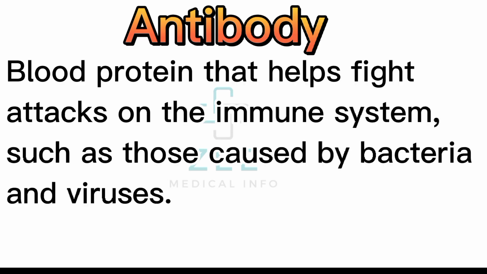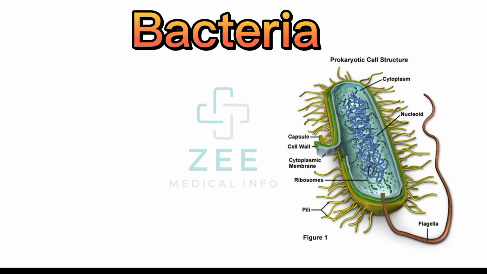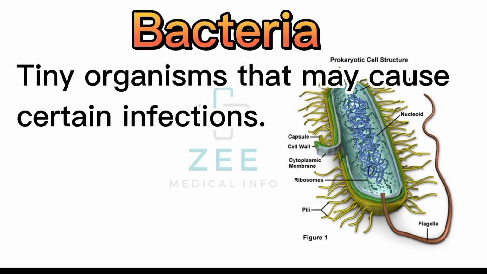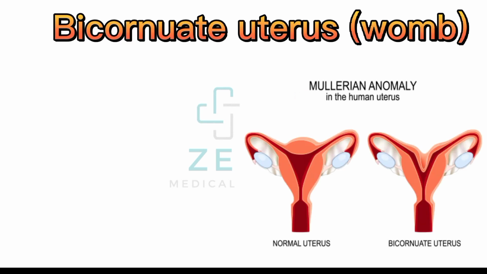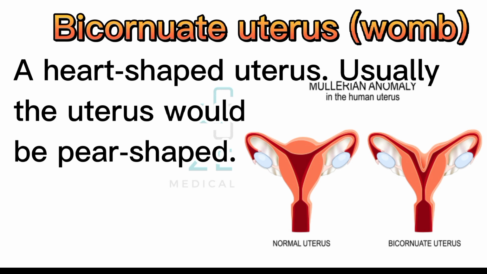Antibody, blood protein that helps fight attacks on the immune system, such as those caused by bacteria and viruses. Bacteria, tiny organisms that may cause certain infections. Bicornuate uterus, a heart-shaped uterus; usually the uterus would be pear-shaped.